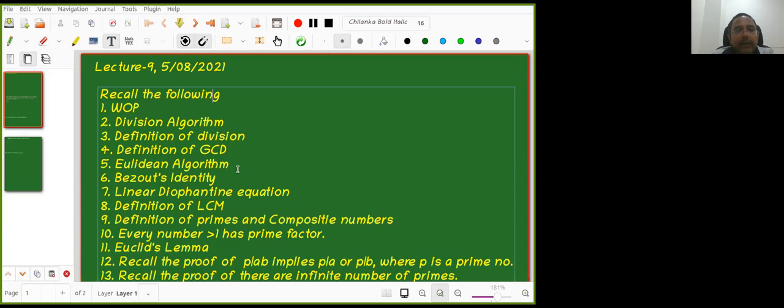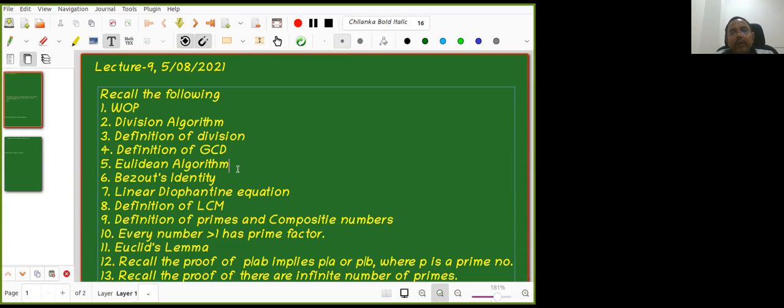What is the Euclidean algorithm? You know. Recursively, I can divide, take remainders and apply, so I can find the GCD in a finite number of steps. This also gives that there exist x and y such that GCD equals ax plus by, by going backwards. That is proved in Bezout's identity. What it says is that if a, b are two integers and their GCD is d, then there exist x and y such that d equals ax plus by.